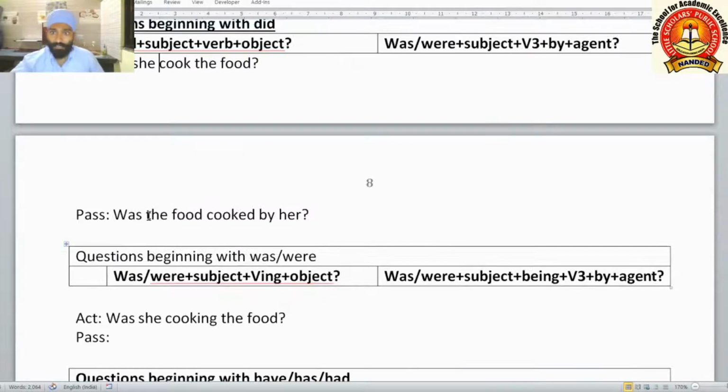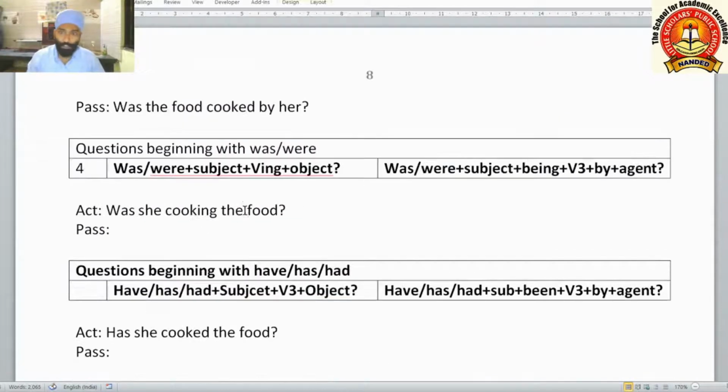Now let us check the fourth type of question. If the question begins with was, were and a verb with the ing form, means if the question is in past continuous tense, was, were plus subject plus verb with the ing form plus object plus question mark. The passive is was, were plus subject plus being, we will use the being helping verb here before the V3 form, then the V3 form of the main verb, then by plus agent plus question mark.